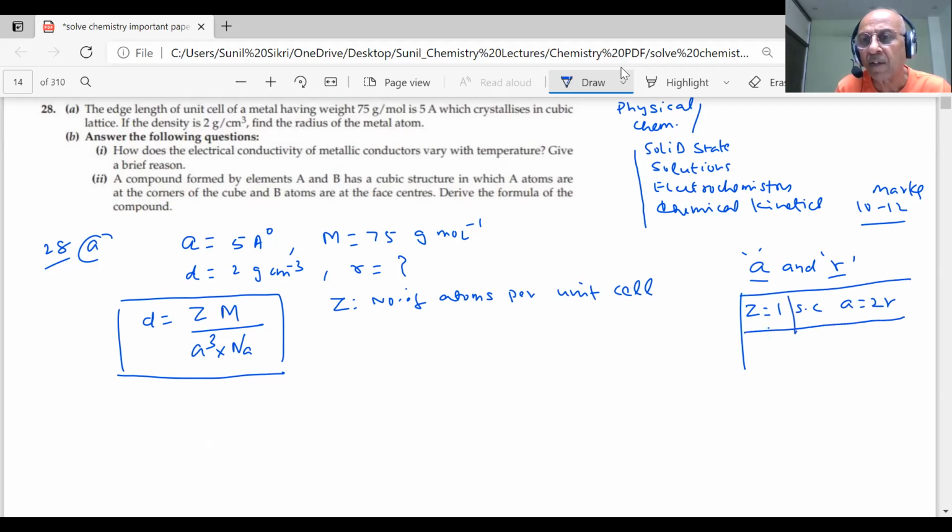Z is equal to 2 for BCC. A is equal to 2 root 2R for FCC, where Z is equal to 4.